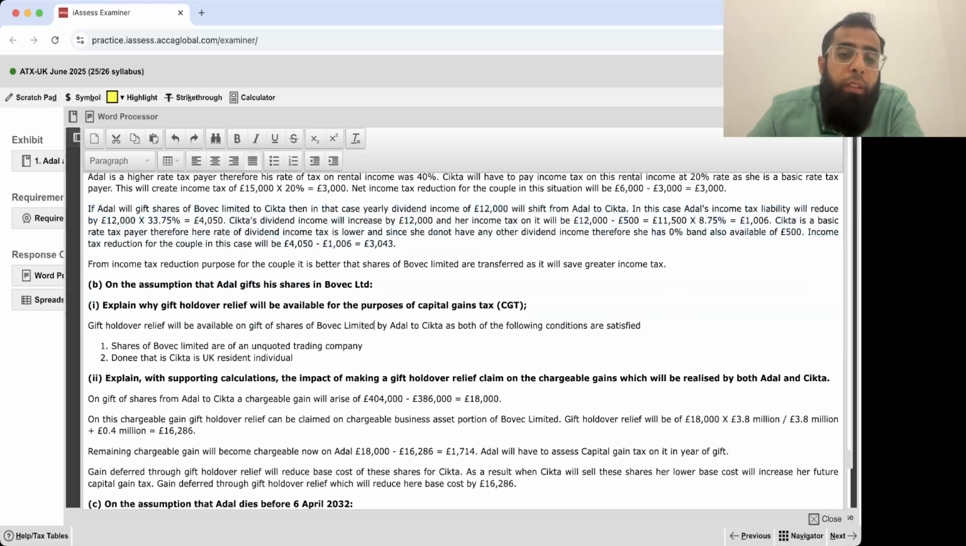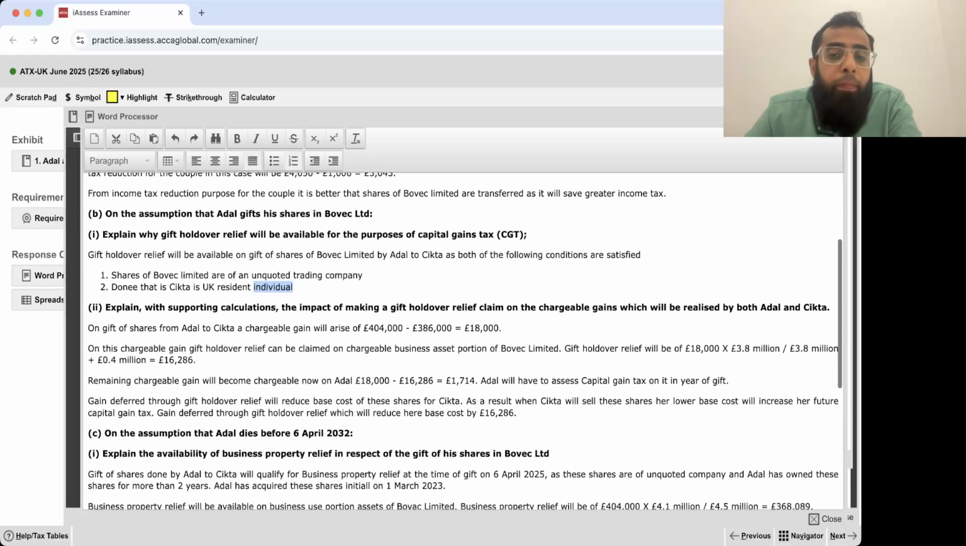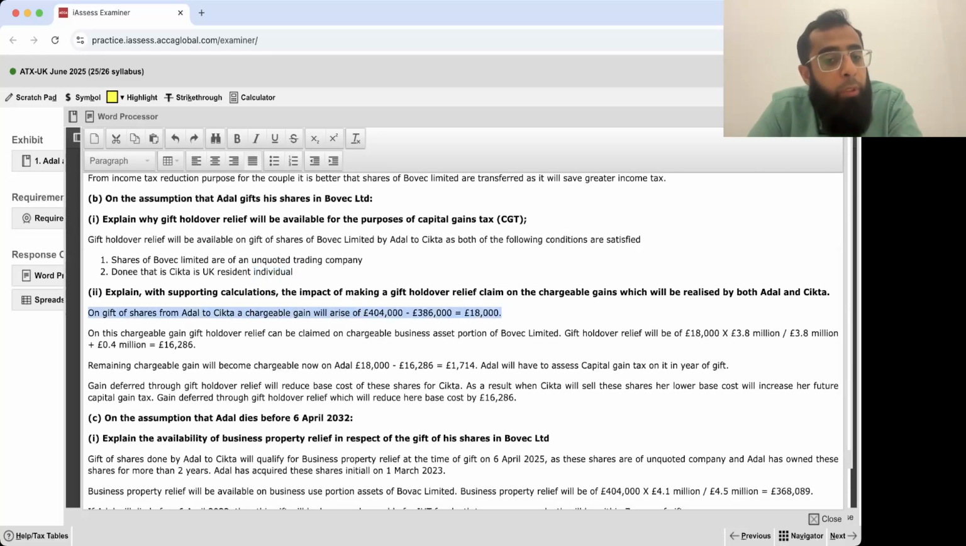Gift holdover relief, unquoted company shares. The donee is UK resident. You can refer to the summary notes for these. I believe it was a very easy thing. You already have all the summary notes. Then explain with supporting calculation the impact of gift holdover relief. It will defer the gain, but gift holdover is on gain only. IHT is on the market value. Gift holdover is on the gain only. Chargeable business asset divided by total assets. Okay. You discuss the gift holdover relief.